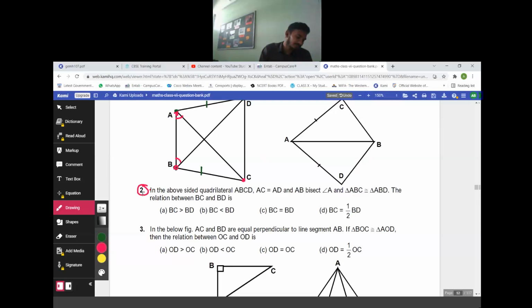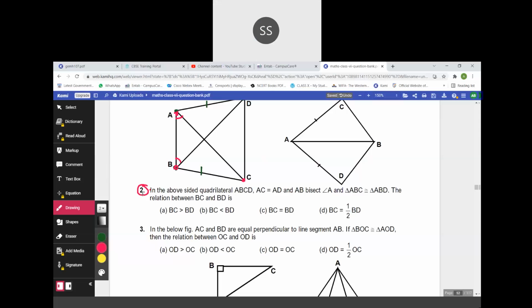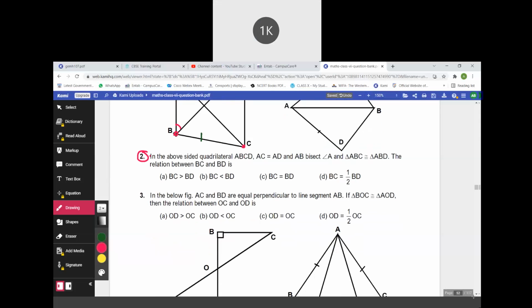Question number 2. Sir, C. Sir, BC equals DC. Sir, again C. Perfect. Now, question number 3.